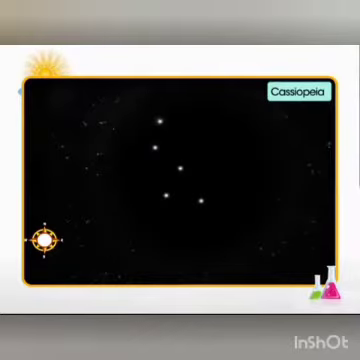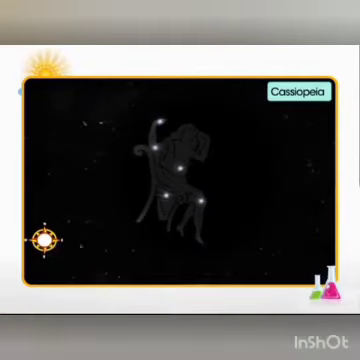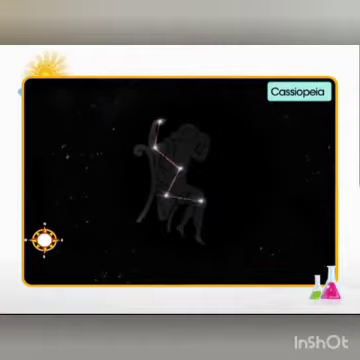Cassiopeia is also a major constellation and another prominent constellation in the northern sky, visible during the winter in the early part of the night. We can see various types of constellations in the night sky.